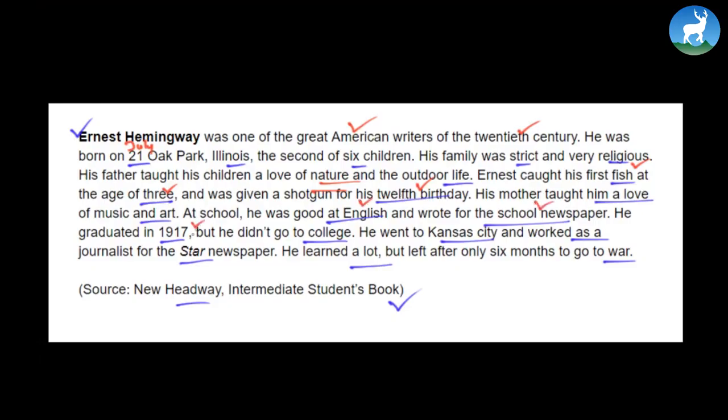He graduated from high school in 1917, but he never really went to college. He went to Kansas City and worked as a journalist in the Star newspaper. So he learned a lot there. He learned about writing short sentences and effective phrases. He learned about editing and all those different things. And finally, after 6 months, he went to the war.